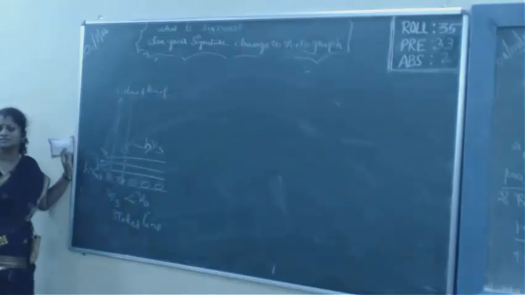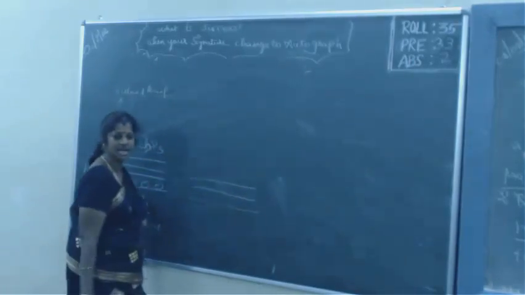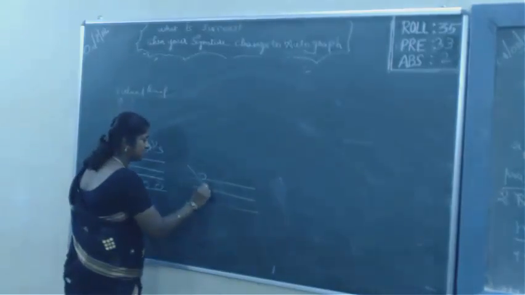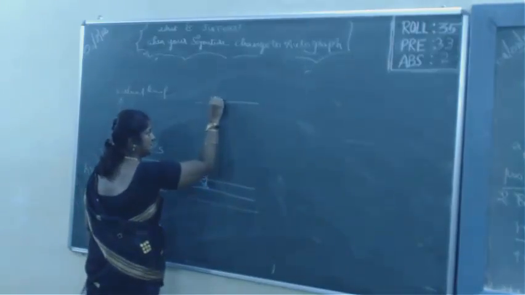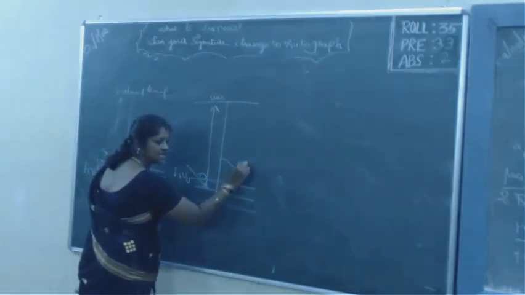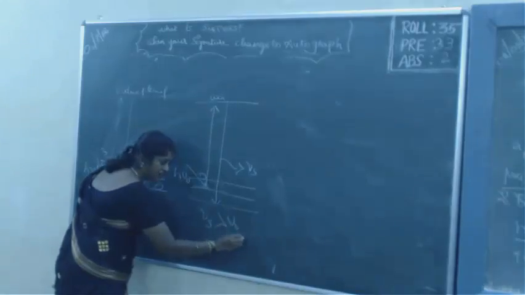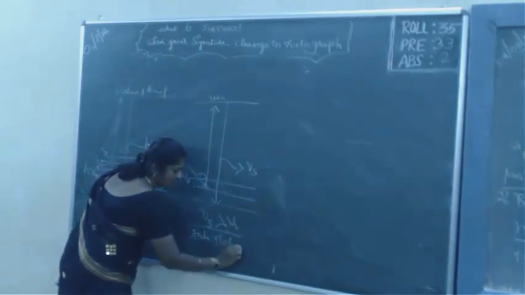Am I clear? Right? If the atom starts not from the ground state but from the first level or the second level, it takes up the energy h nu naught and goes to the virtual level, an excited state, then comes down to the level, giving out a frequency greater than the incident frequency. It produces an anti-Stokes line.